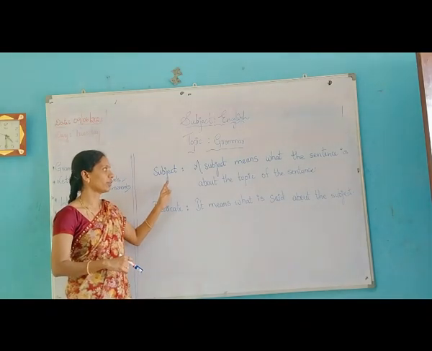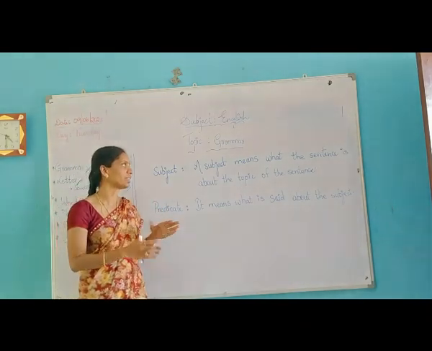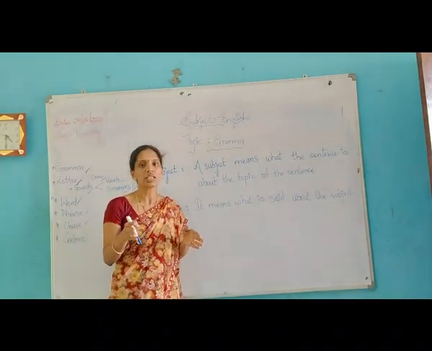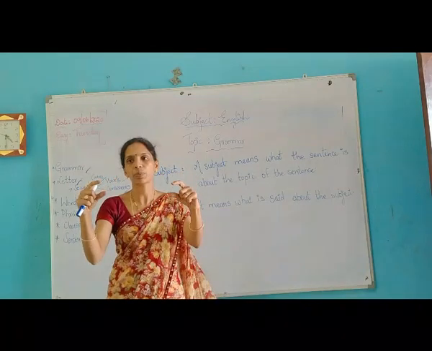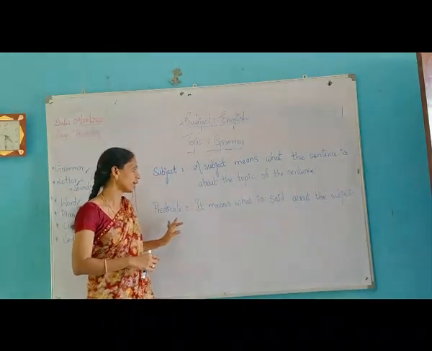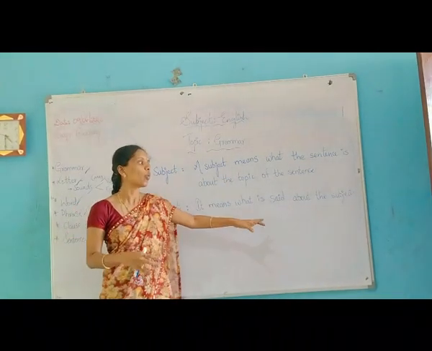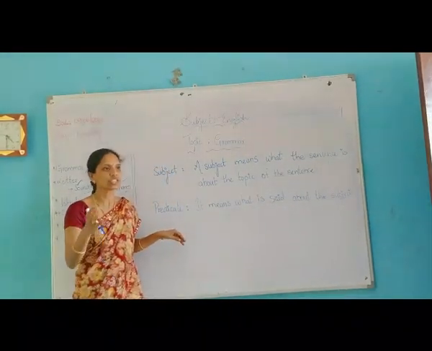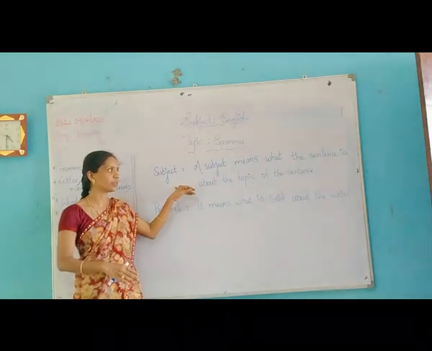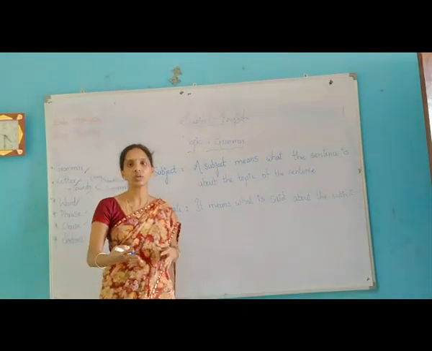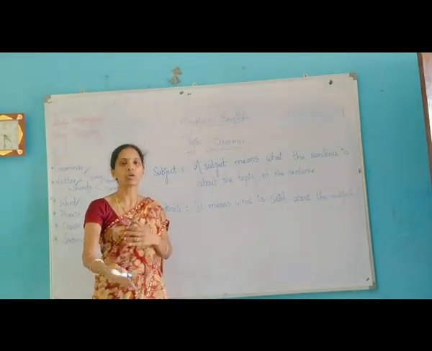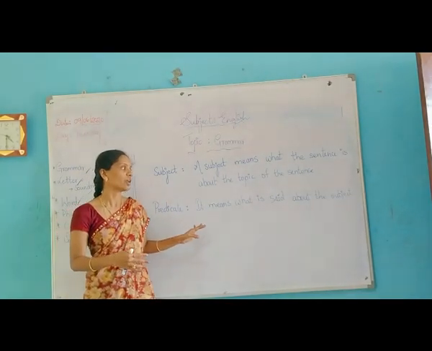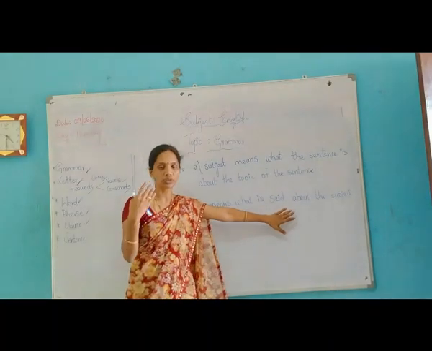And what is subject? A subject means what the sentence is about, the topic of the sentence. Means the sentence will be having a main part, that is called as subject. And what is predicate? It means what is said about the subject. Predicate tells about the subject. What we are talking about, that is called as subject, and predicate means what we are going to talk about the subject.